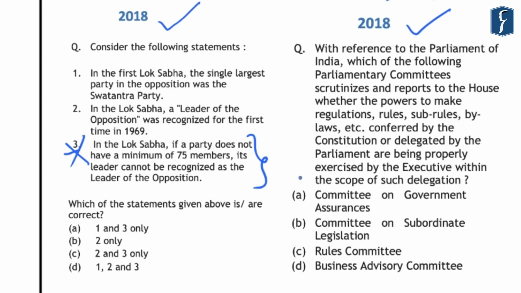Now, we know that at present the total membership of the Lok Sabha is 545 members. So 10% of that membership is about 55 seats in Lok Sabha. So in order to get the recognition of leader of opposition, a party should have a minimum of 55 members in the Lok Sabha. And hence this third statement is incorrect here. And by this you can easily eliminate the options A, C and D. So the correct answer that comes out is B, that is 2 only.